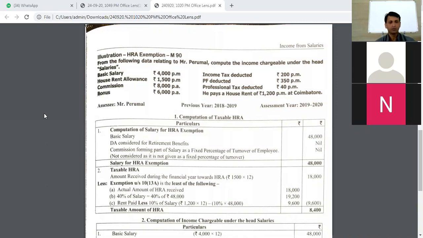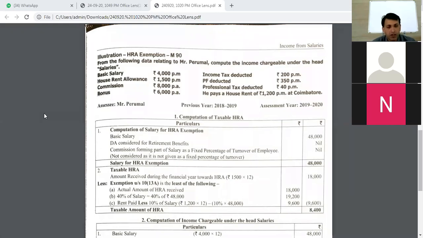Now normally the problems would come in this particular way, as far as HRA calculation is concerned. If they come as an individual problem, otherwise they will be clubbed with many other things. What are those many other things? We'll see it later. So the problem says, from the following data relating to Mr. Pranaval, compute income chargeable under the head salaries. So they are asking us to compute the taxable salary, right?